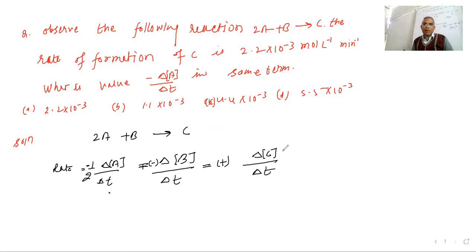They have given C1. They are saying to compare with the first one. So this can be 4.4 times 10 to the negative 3. This is the option. Got it? Okay. So this type of question is going to come.